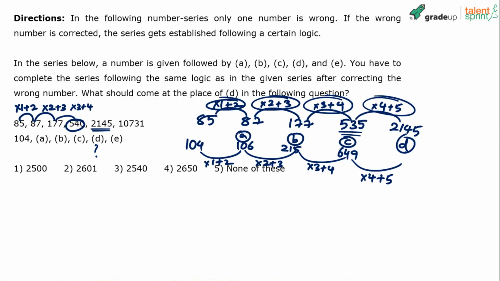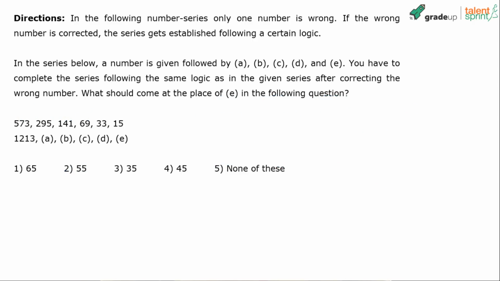2596 plus 5 is 2601. Calculation is all about numbers. 2601, which is option 2. Option 2, 2601 should be the answer. So this is how you solve these questions. Okay, option 2 is the answer. Without wasting any more time, let me just go to the next one now.